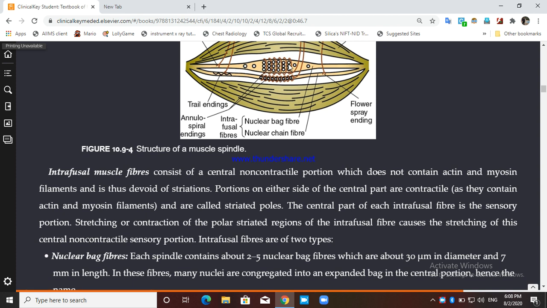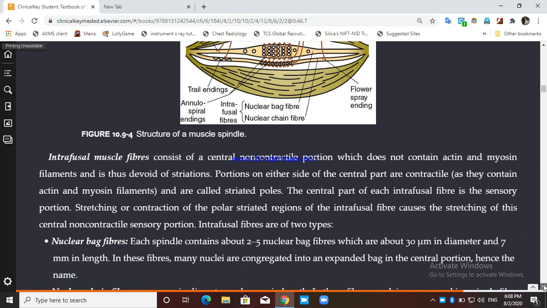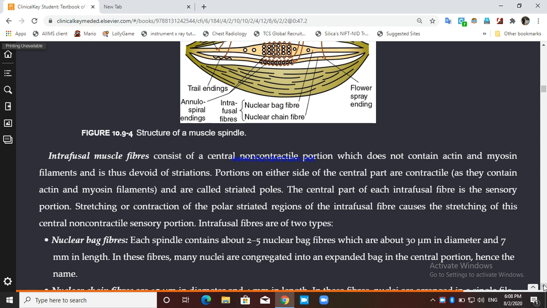Now the upper portion is known as nuclear bag fiber. Why it is so called, we will see. The number of nuclear bag fibers in each spindle is about 2 to 5, and they are 30 micrometer in diameter and 7 millimeter in length. But when you talk about the nuclear chain fiber below this, they are small. They are 5 to 10 or 6 to 10 in number, but their diameter is just half, 15 micrometer.